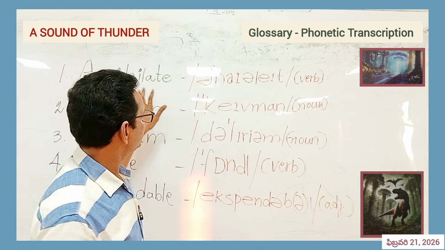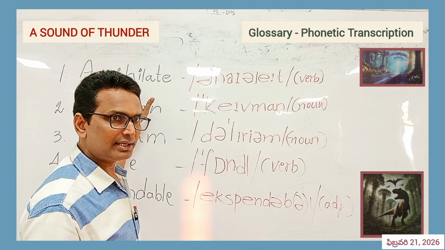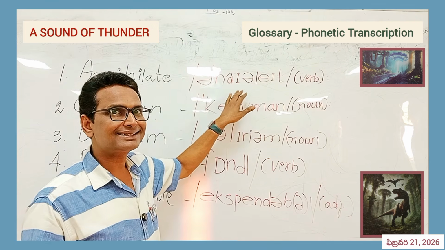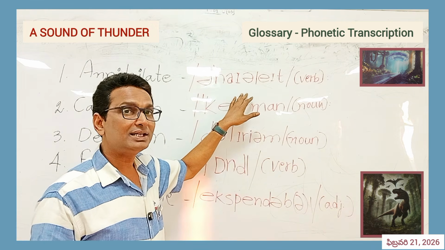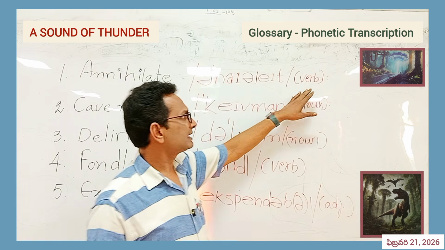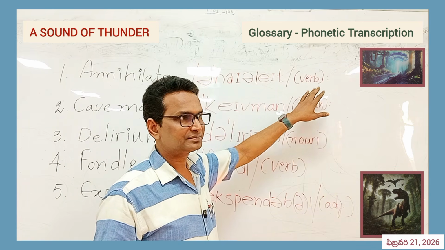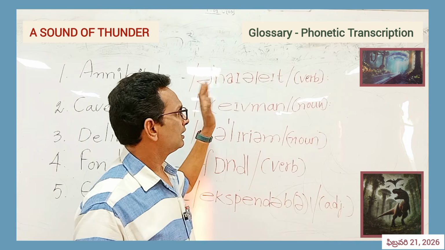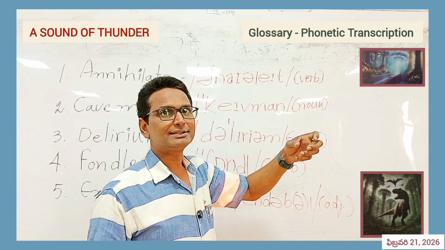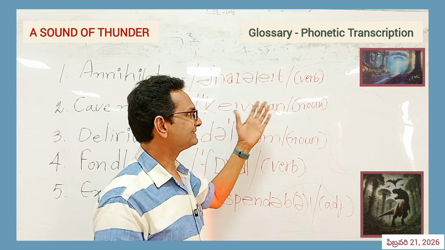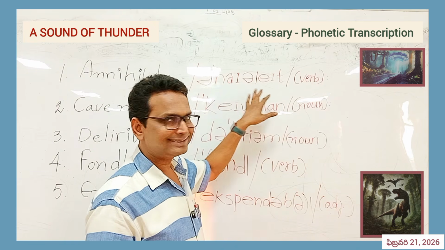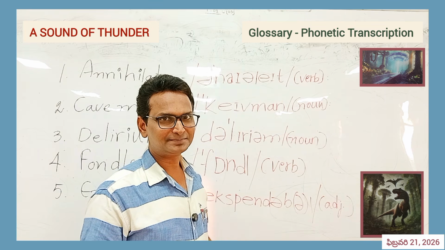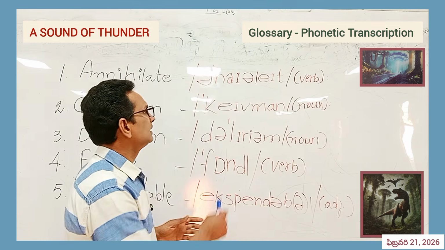Now, this is annihilate. The moment we take a look at the word, we pronounce it that way. But what does this transcription say, and what do we learn from this? On the other side, in the bracket, we have the part of speech. This particular word belongs to a particular category of parts of speech. What is that part of speech? Three things we will be learning from this glossary part of the lesson, A Sound of Thunder. Let's take a look at this.